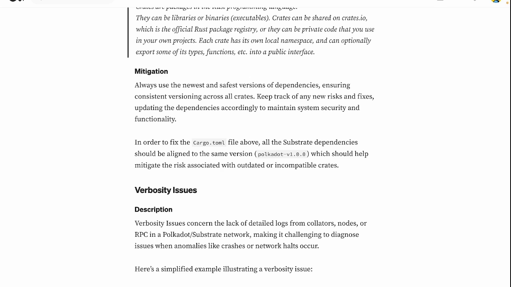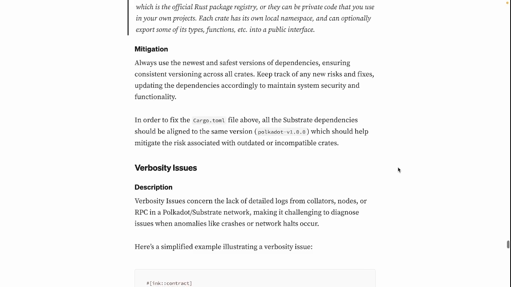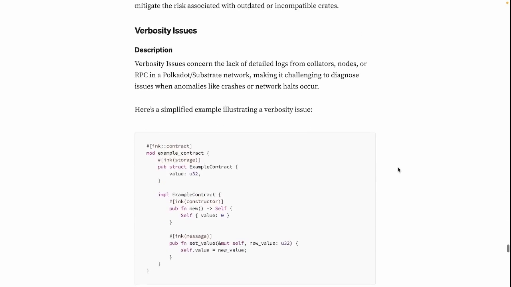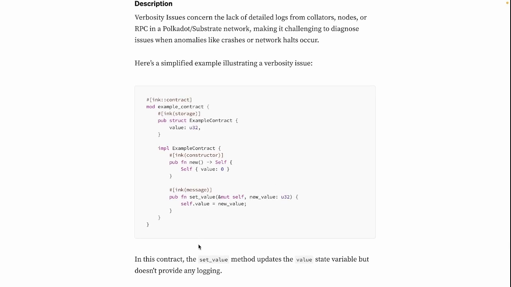Alright, let's go to the last vulnerability of the list, verbosity issues. So verbosity issues concern the lack of detailed logs from collators, nodes, or RPC in a Polkadot Substrate network, making it challenging to diagnose issues when anomalies like crashes or network halts occur. Here is a simplified example illustrating the verbosity issue. And in this contract, the setValue method updates the value state variable but doesn't provide any logging.